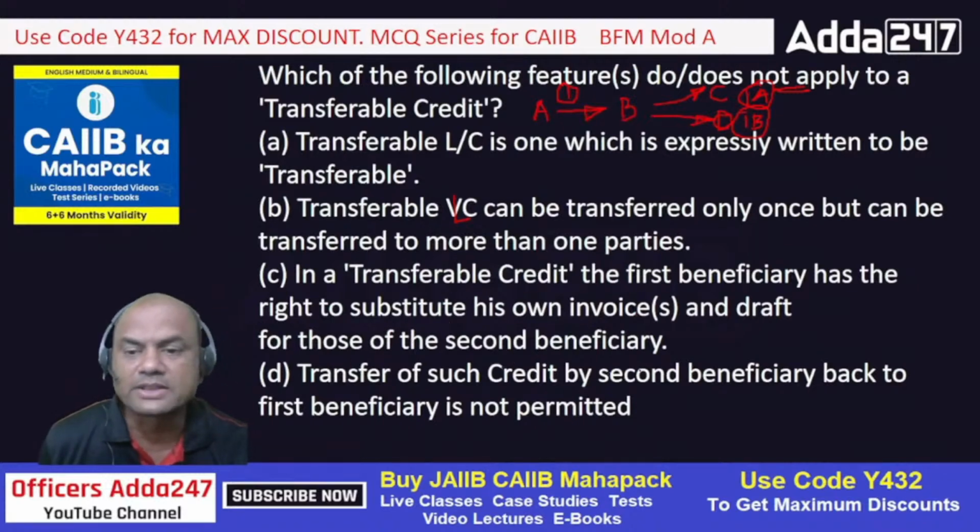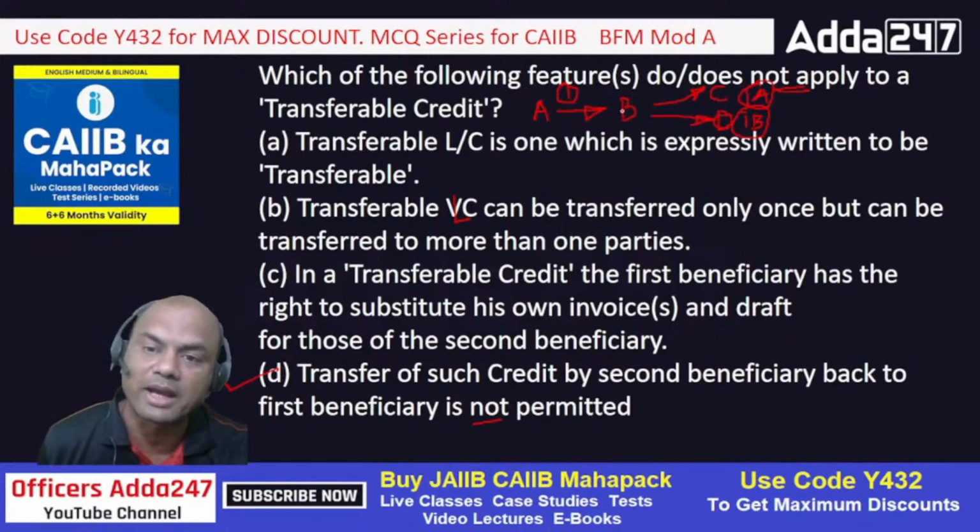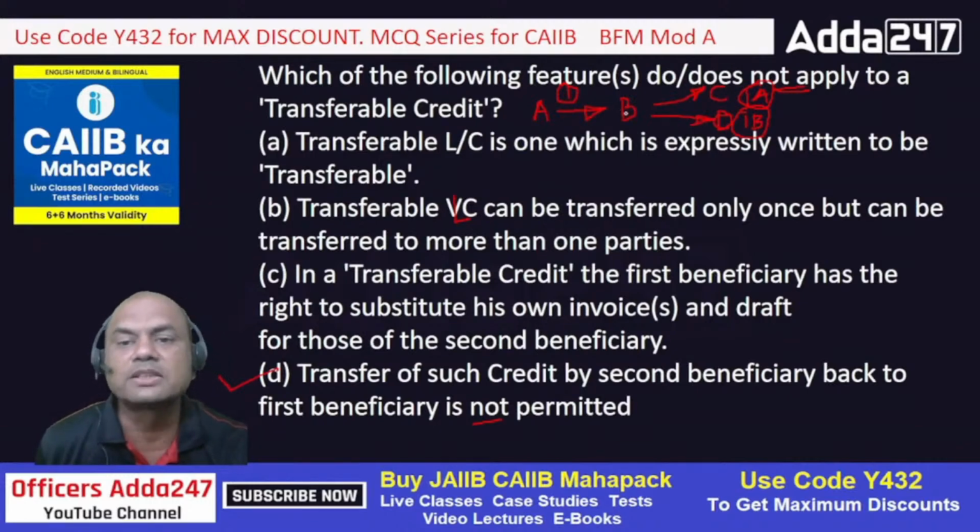Transfer of such credit by second Benny back to the first Benny is not permitted. It means B transfers it to C, and C says, okay, I can't do the job now because I don't have the machinery for the order you have given. So he wants to transfer it back to B. Is this allowed? Yes, this is allowed. But what does it say? Not permitted. So this is not applied. So this is the required answer. Remember, here we want "does not apply." So C can transfer the LC back to B, and D can transfer the LC back to B.